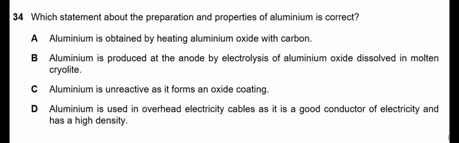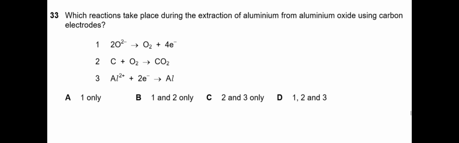But we are going to read why D is a wrong option. D says that aluminium is used in overhead electricity cables because it is a good conductor of electricity and has a high density. The first part of the statement is correct because it is a good conductor, but the second part is not correct because aluminium is low in density, not high in density. So C is the correct option for this question.